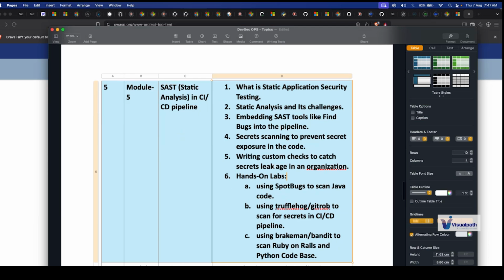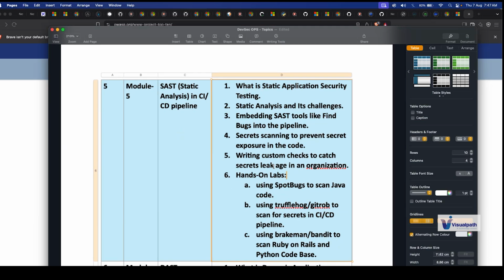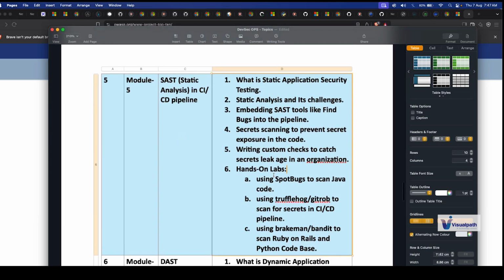SAST and DAST are a must for a DevSecOps engineer to know, because we also ask questions about them in interviews. What is SAST? What is DAST? What is the difference between SAST and DAST? These kinds of questions come up in interviews for a DevSecOps engineer.